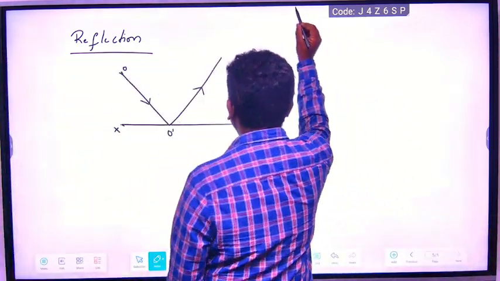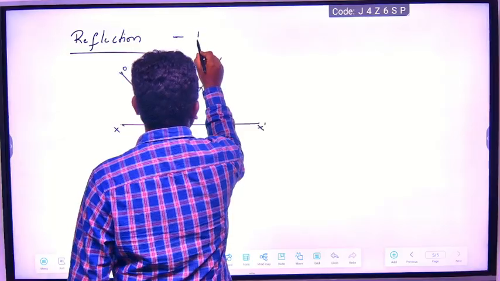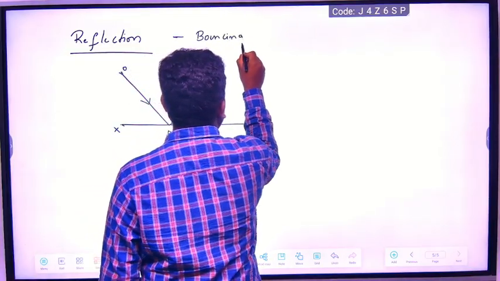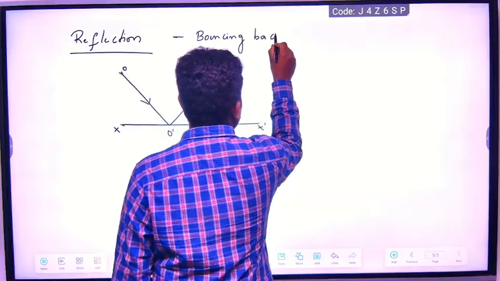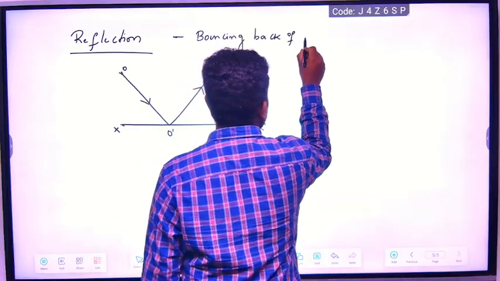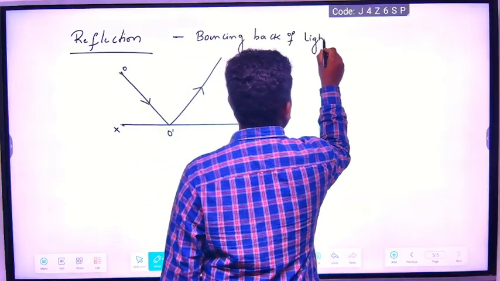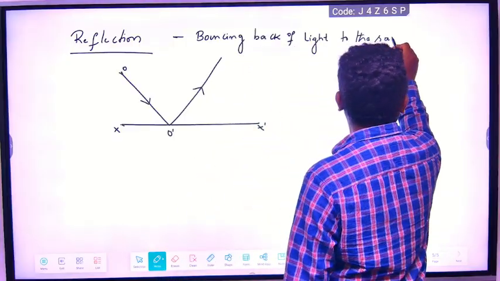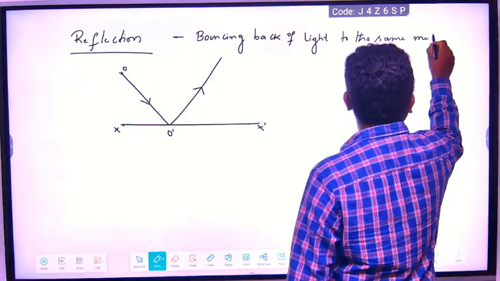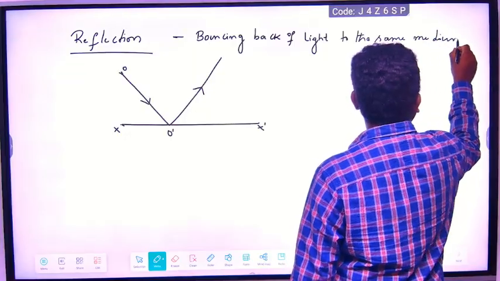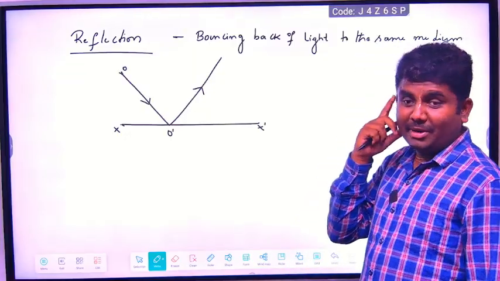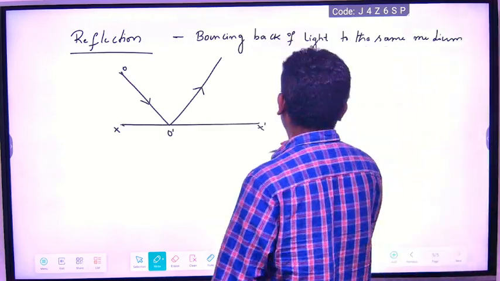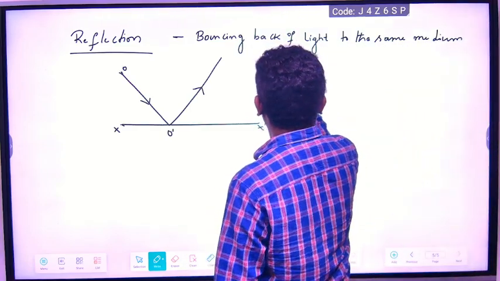That phenomenon is called reflection of light. Reflection of light is what? It is the bouncing back of light to the same medium when light travels from one medium to another medium.